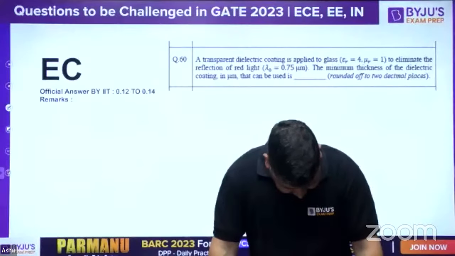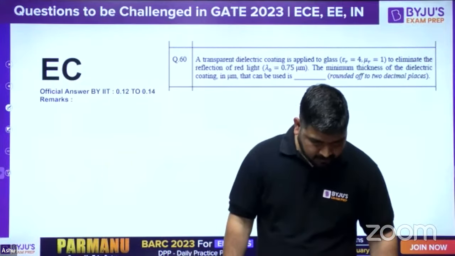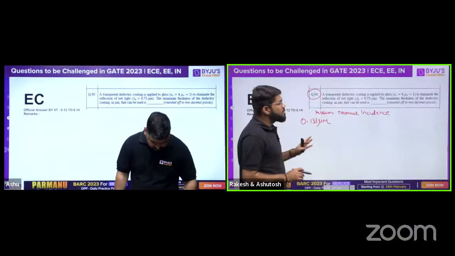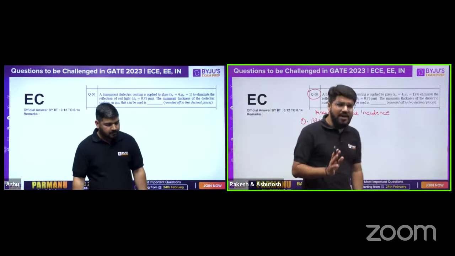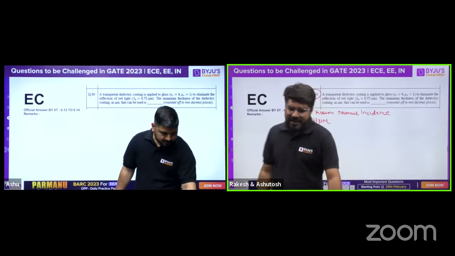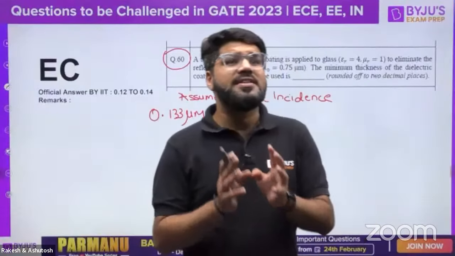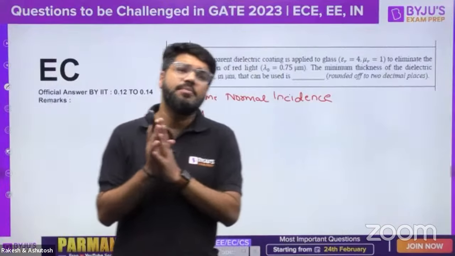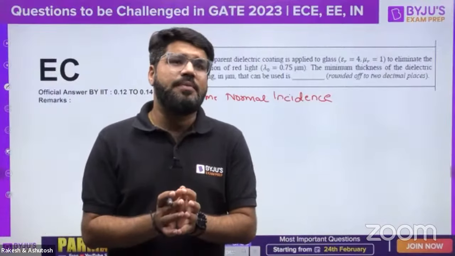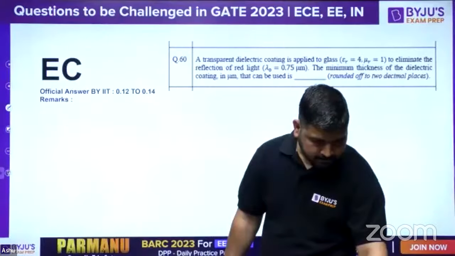Okay. Guys, it is not mentioned anywhere that the incidence is normal, how the red light is going to fall, and that is why this question, because many students were confused, even students admitted that they were confused about what case to be taken. So see, why we want you to challenge this is because whenever there is some incomplete question, whenever there is some incomplete data at the time of examination, students waste a lot of important minutes that they can utilize to solve. So it is not really fair.